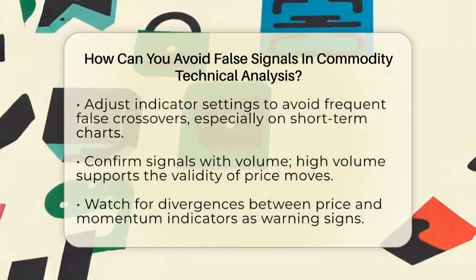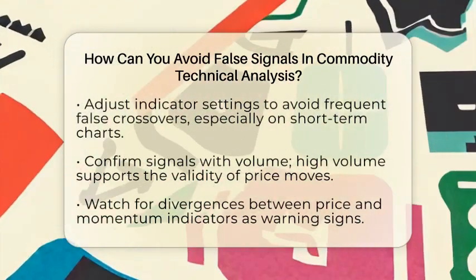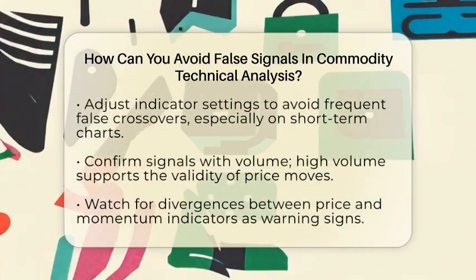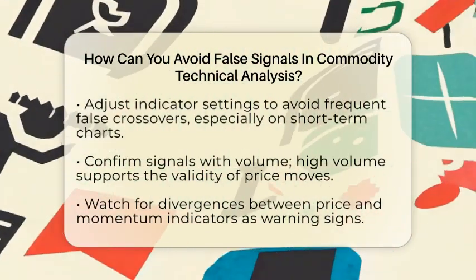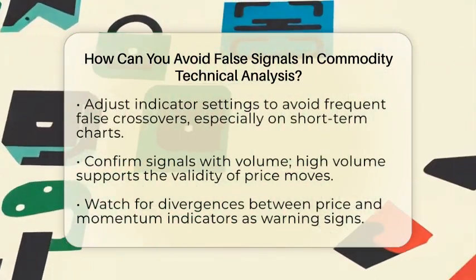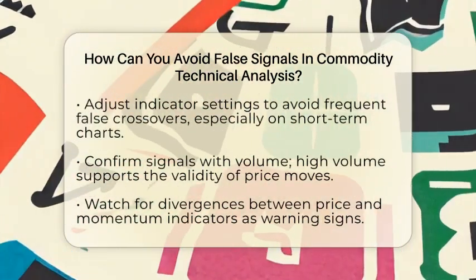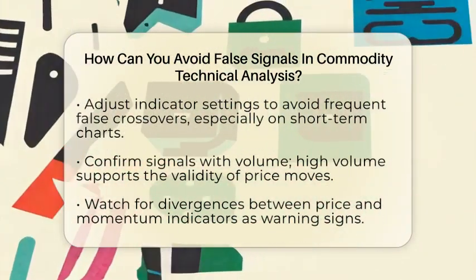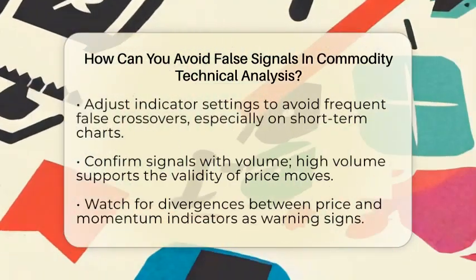Adjust your indicator settings carefully. Short-term moving averages tend to generate many crossovers, which can be false signals. Using slightly longer periods helps filter out minor price swings. Similarly, setting proper thresholds on oscillators like the RSI or the CCI prevents you from acting on premature signals.